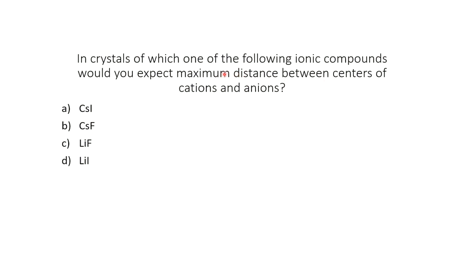First check the positive ions, cesium and lithium. Lithium and cesium are group 1, ns1, s-block elements. Cesium is at the bottom of the s-block, so cesium size is more. So we reject LiF and LiI. Then check I and F for the maximum distance: fluorine, chlorine, bromine, iodine. Going top to bottom in the group, size increases, so iodine is larger than fluorine. So the right option is CsI.